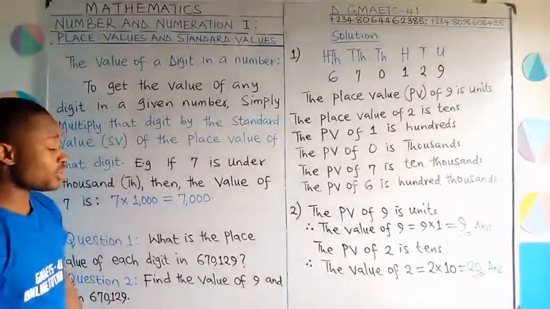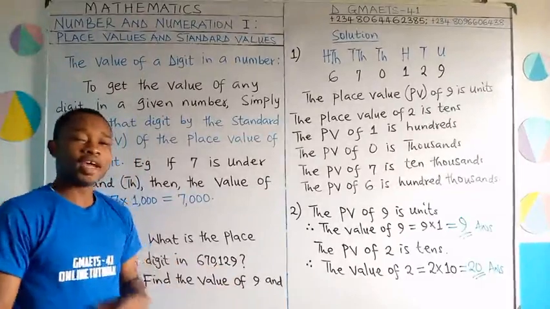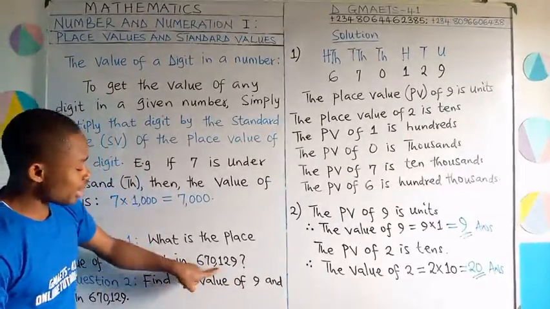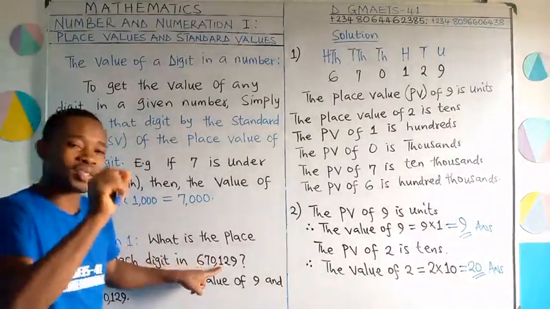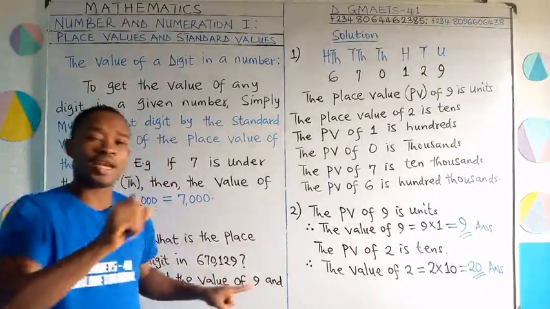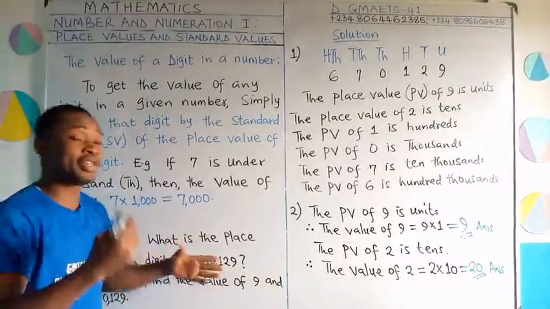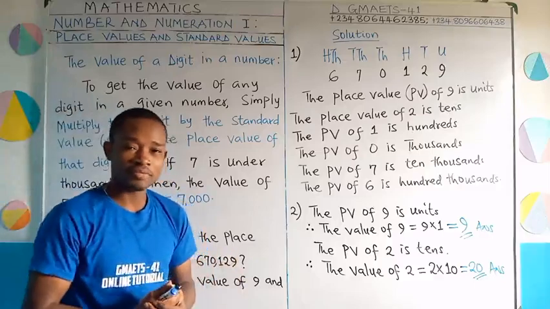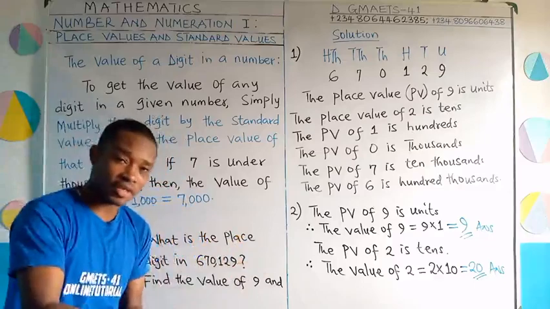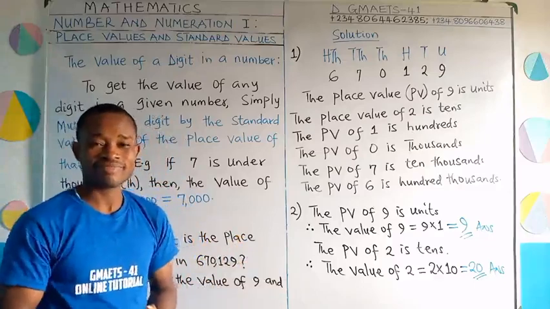Also, in some cases, you will see they might just underline a particular digit. Let me assume that I underlined this 1. Only this one. I can ask you, what is the place value of the underlined digit? So you come and check the one that is underlined, and just that one, you say the place value. They can also ask you to get their value.